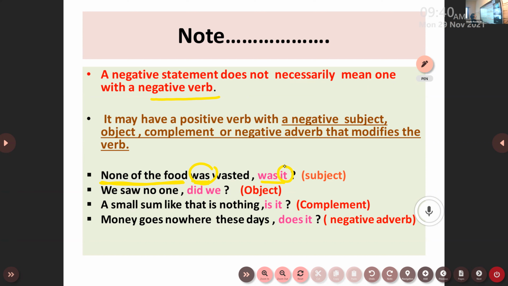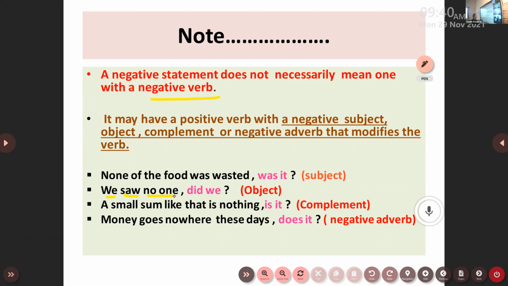Second one, we saw no one. Here I have started my sentence with we, the pronoun. I got the pronoun from here. So saw is a positive word and no one is a negative word in the position of an object here. I have seen no one used in my sentence, so this is an example of a negative sentence. So I have to use only a positive tag.